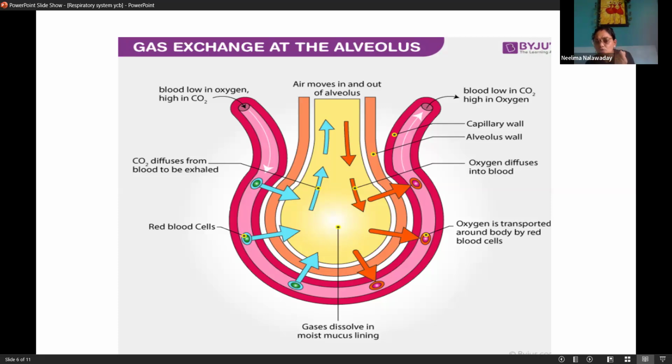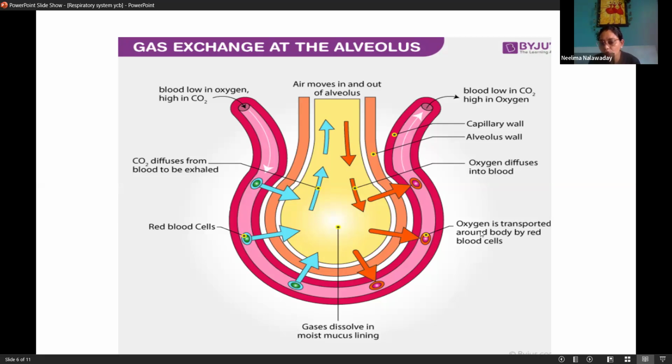There are very small branches. Capillaries are very small, minute branches, and they form a meshwork, connecting to each other, and they cover the alveoli. Now what happens? They are right outside the surface of the alveoli, sitting on that surface, a capillary mesh, a net we can say. And then air comes here, oxygenated air enters into the alveoli.